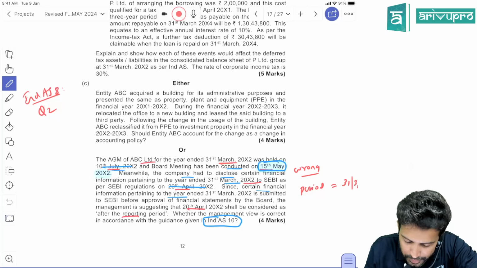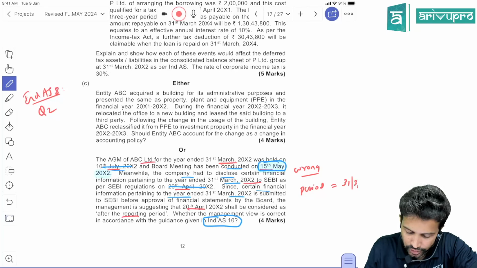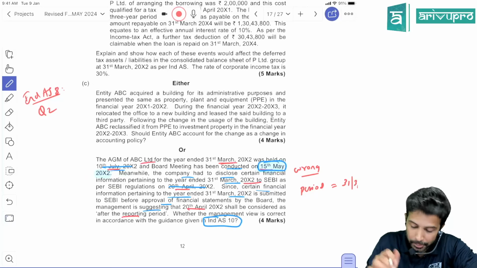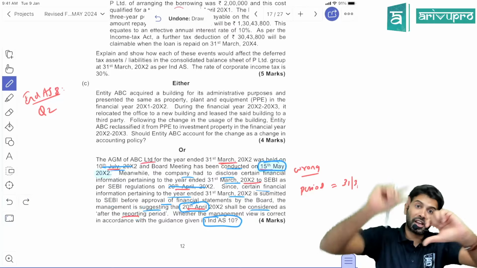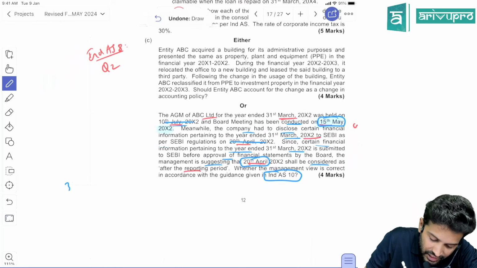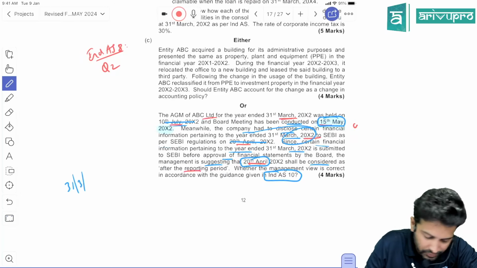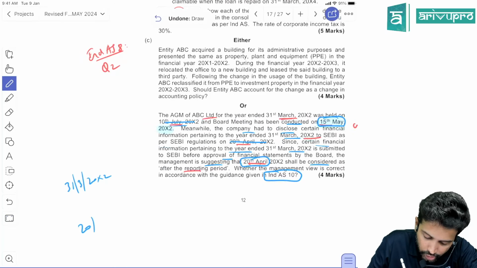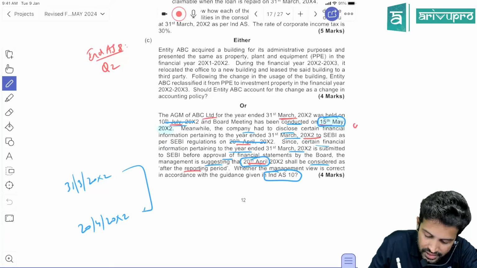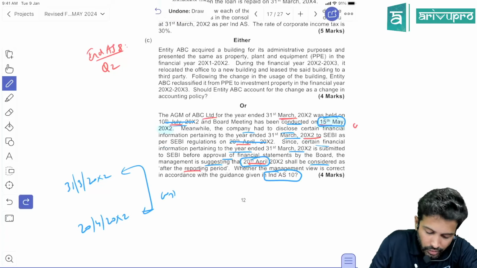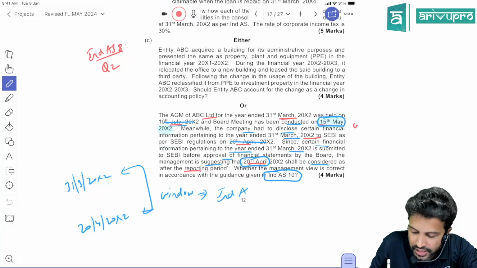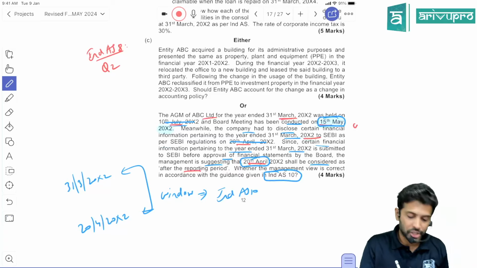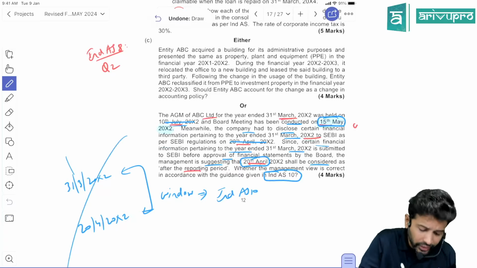Since certain financial information pertaining to the year ended 2022 is submitted to SEBI before approval of the financial statements by the board, the company's management is saying 20th April shall be considered as the end of the after-reporting period. They are saying we will take the events that occur between the current balance sheet date, which is 31st March 2022, and 20th April 2022 as the window for Ind AS 10 purposes. We're giving some information on 20th April to SEBI. Can we take it? Not acceptable.